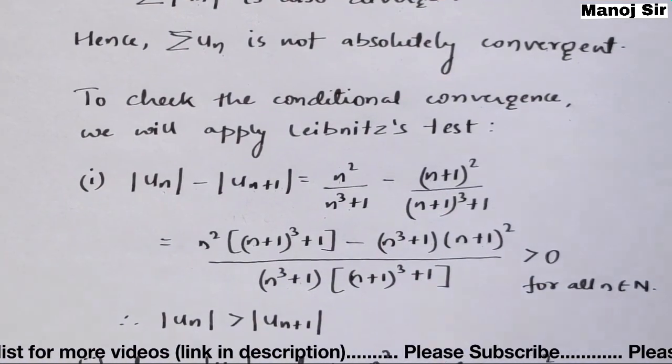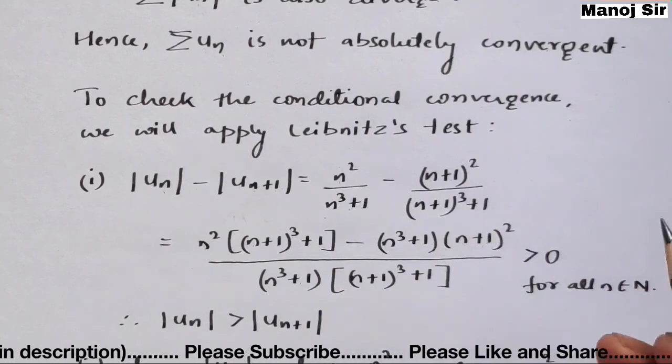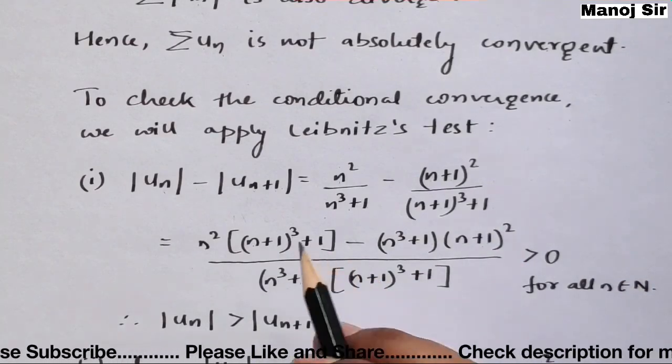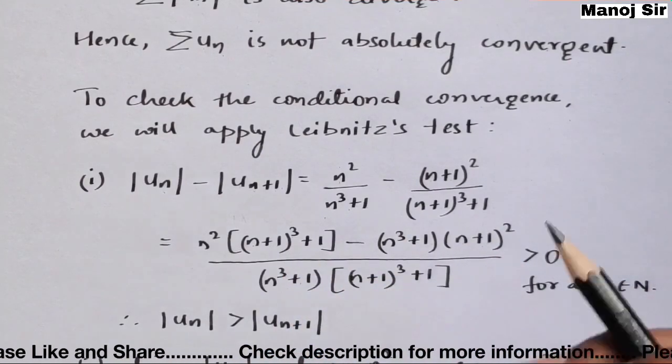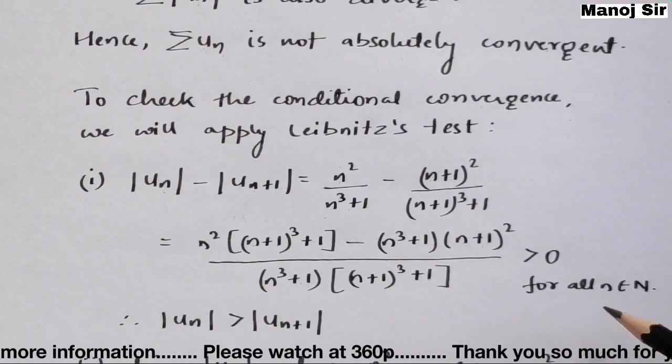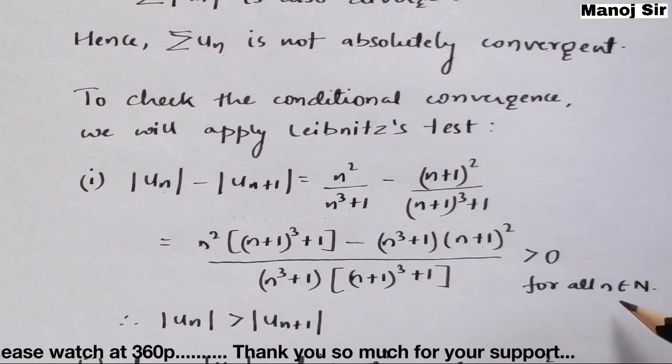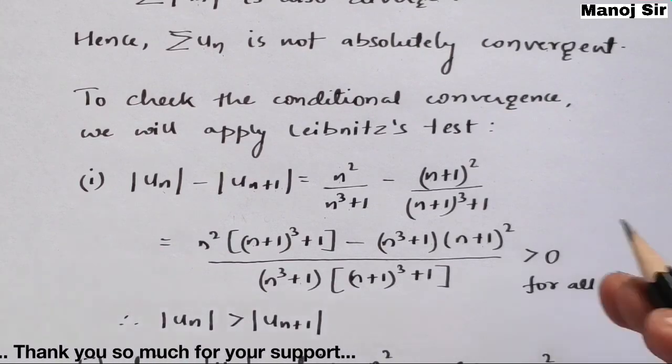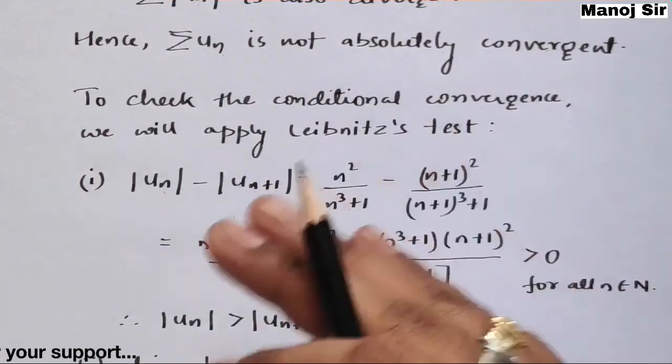Now we need to check whether this is more than 0, less than 0 or equal to 0. For that, we need to put n as something. But before putting n as something, you need to know what n is. n is a natural number. n belongs to natural numbers. It should start from 1, 2, 3, 4 and so on.